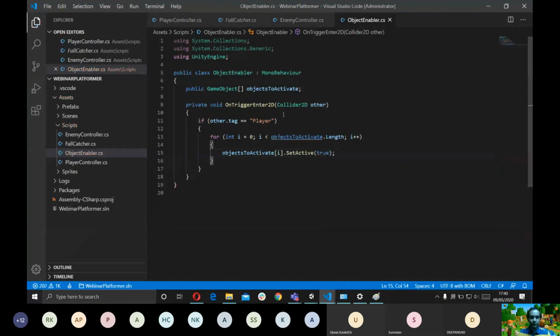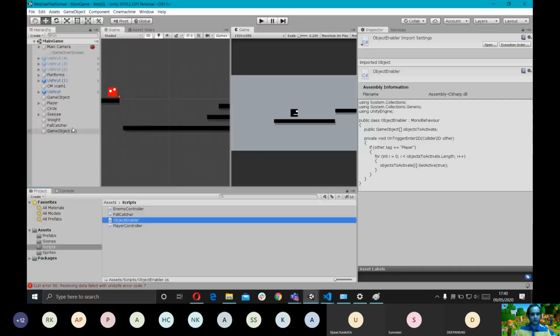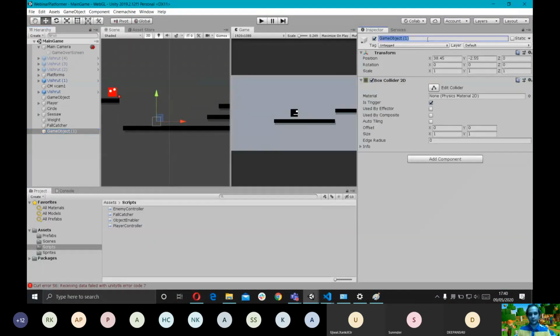So what this code basically does is it says that as soon as the player enters this trigger collider, I want all the objects that I mentioned in this public list, which will be exposed in the editor, and we can add elements to it from there, to be enabled. That is what we're saying. Okay. So I'm gonna add this. Let's rename this game object. Let's call it enemy trigger.